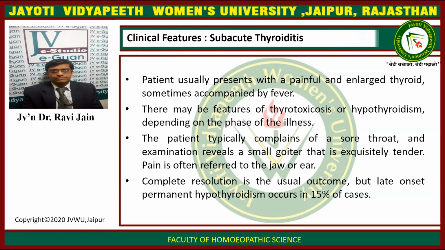Next, we come to the clinical features of subacute thyroiditis. The patient usually presents with a painful and enlarged thyroid gland, sometimes accompanied by fever. There may be features of thyrotoxicosis or hypothyroidism depending on the phase of illness. The patient typically complains of a sore throat, and examination reveals a small goiter that is exquisitely tender. There is pain often referred to the jaw or ear. Complete resolution is the usual outcome, but late onset permanent hypothyroidism occurs in 15% of the cases.